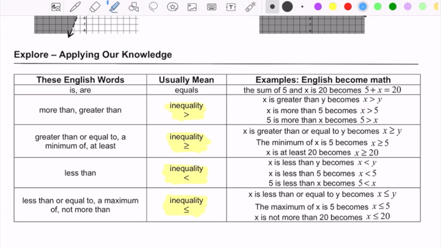And so these phrases over here in the left-hand column are going to help you see which one you're going to use. If you see that something has to be greater than something or more than something, you'll use a greater than symbol. If you see phrases that talk about something being a minimum of something else or at least something else, then that's typically going to be greater than or equal to. Anything that says less than will be a less than symbol. And then if you see anything that's phrased as being a maximum of something or not more than something else, then that's going to be a less than or equal to symbol.